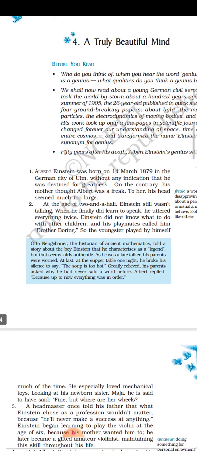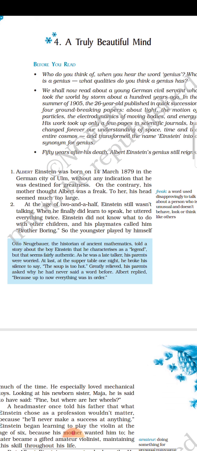You see here, second paragraph. Till 2.5 years old, Einstein wasn't talking at all. Of course, we don't expect fluent talking at 2.5 years, but usually a normal child will be able to say mummy, daddy, papa, whatever it is.